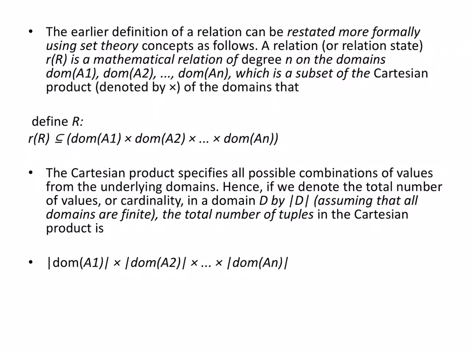I'll read it out for you. A relation R is a mathematical relation of degree n on domains, domain of A1, domain of A2, and so on till domain of An, which is a subset of the Cartesian product of the domains.